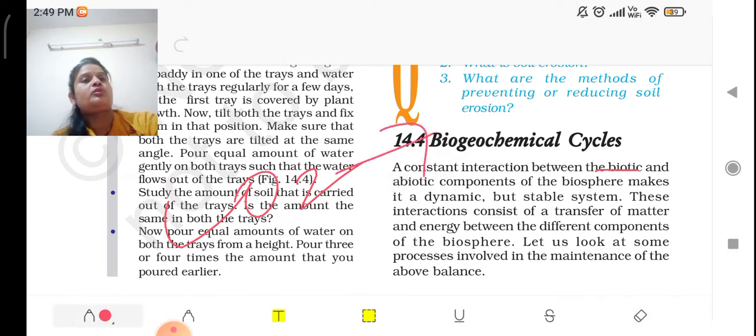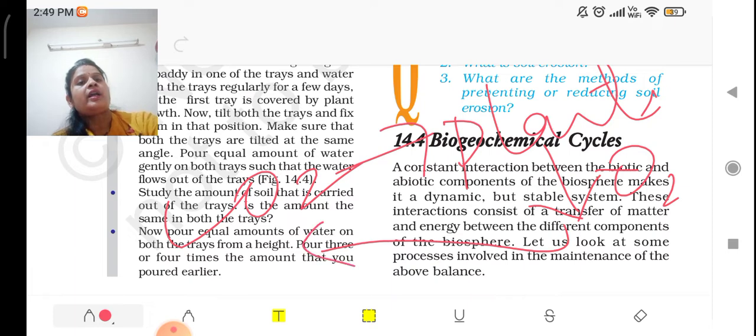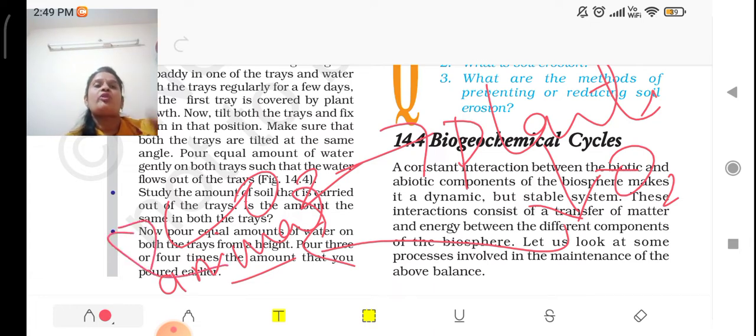Plants take CO2 from animals. Now again they release the oxygen, correct? This oxygen again goes to the animal, and again in the animal the respiration process takes place, and then again CO2 is given. So this is what? A cycle.